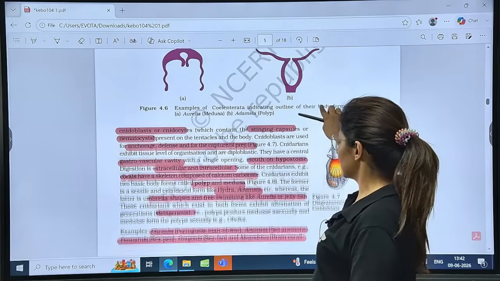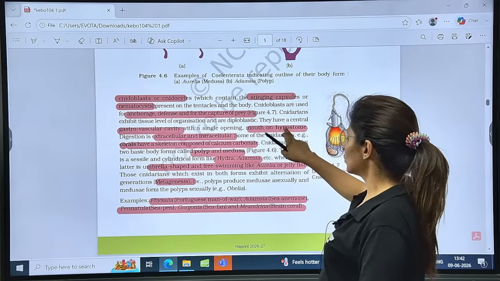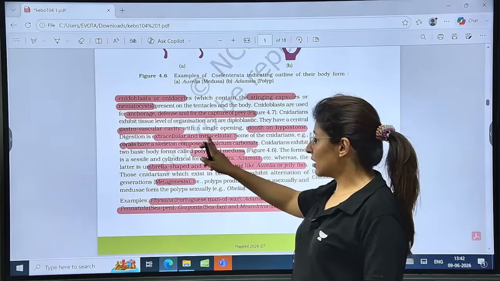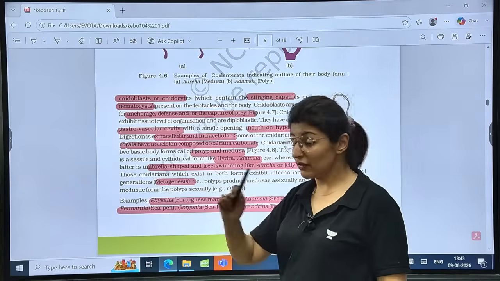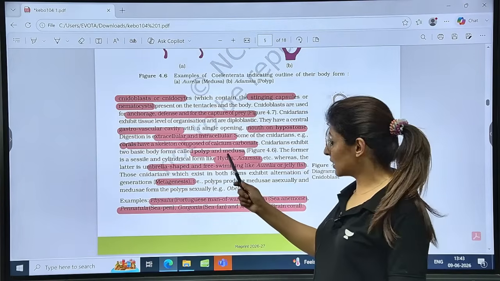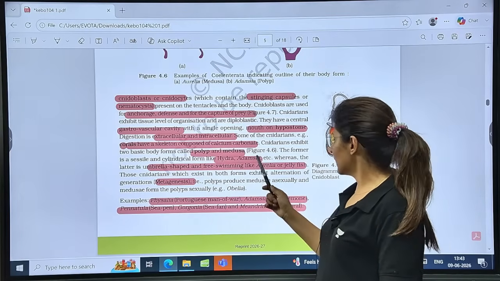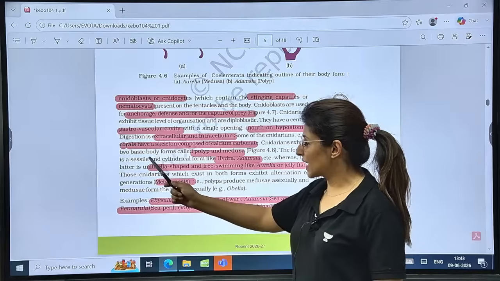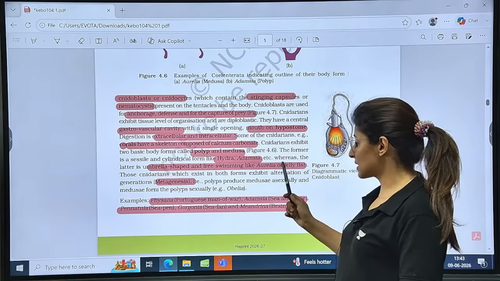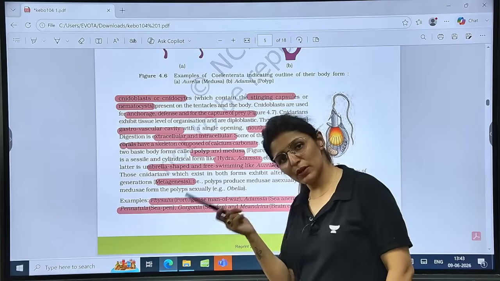Is that clear? Then the central gastrovascular cavity has a single opening called the mouth on the hypostome. Digestion is extracellular as well as intracellular. Some will form corals, which have calcium carbonate in their skeleton. Polymorphism is seen. So two basic body forms, polyp and medusa, will be seen. Hydra and Adamsia represent the sessile and cylindrical form, that is polyp, and the umbrella-like, free-swimming stage, that is Aurelia or jellyfish.